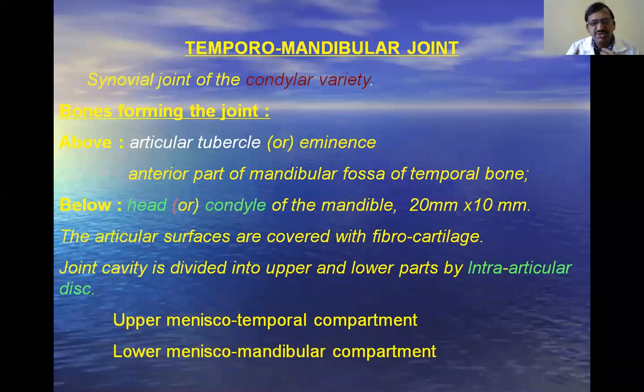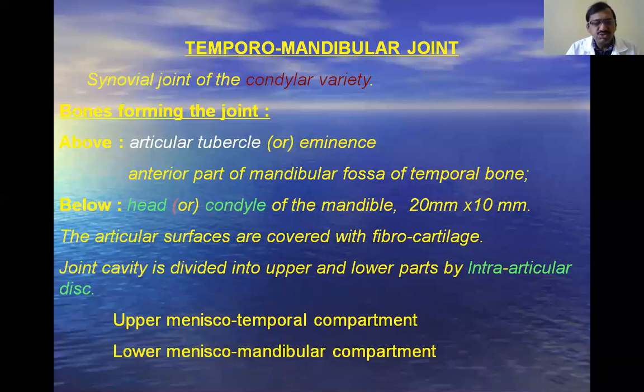Out of these, this is the condylar variety of synovial joint. First you have to say which type of joint, whether synovial, fibrous, or some other. Today's temporomandibular joint is a synovial joint, and its subtype is the condylar variety of synovial joint. Clear.